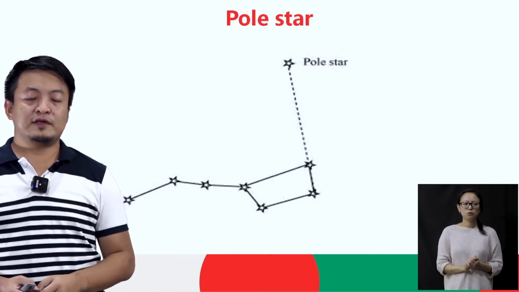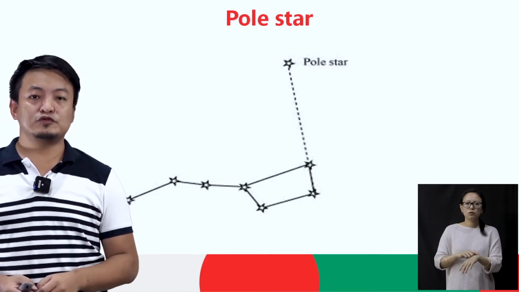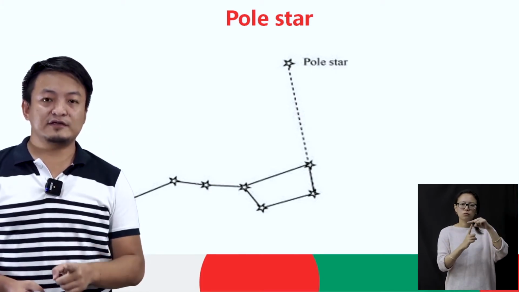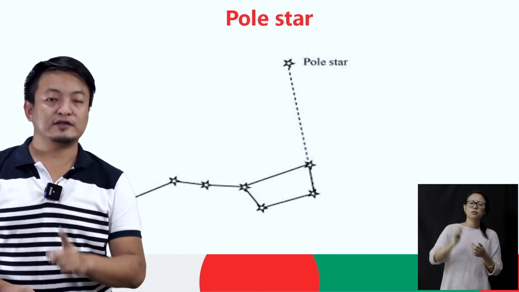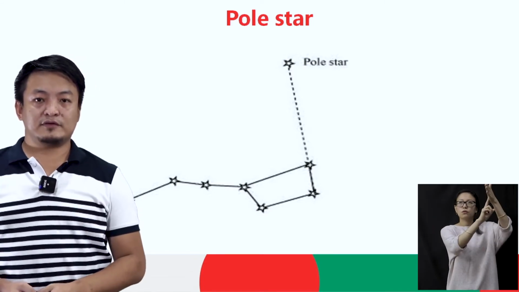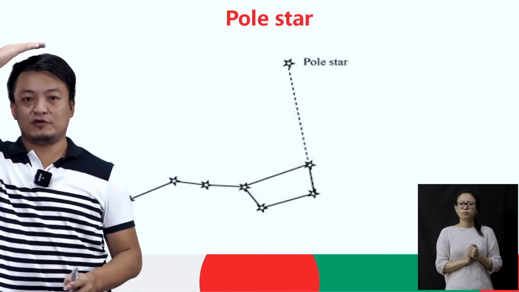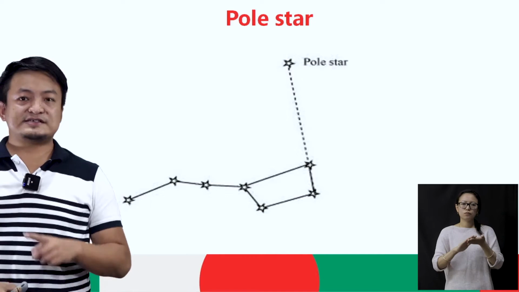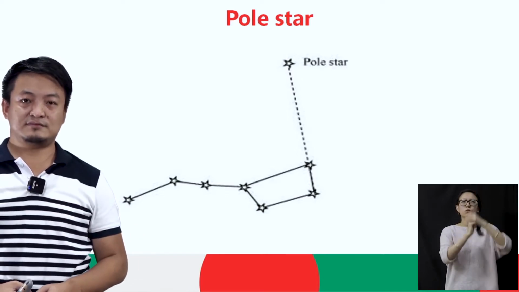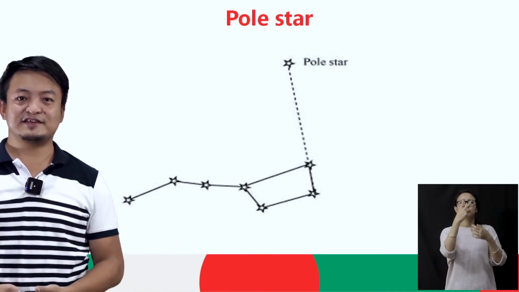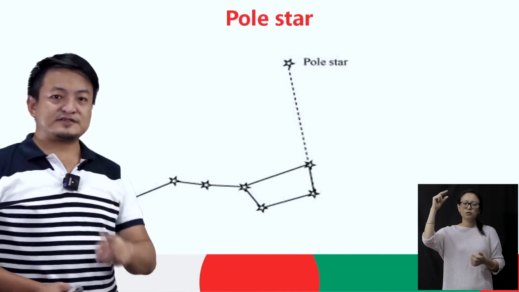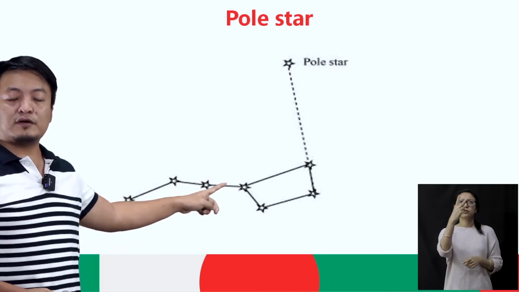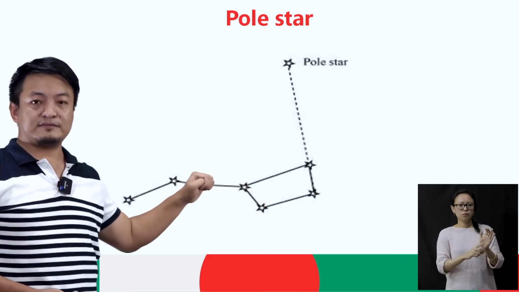Now students, at night time, you have to look up in the north, straight. When you watch the night sky, you have to look up straight in the north. North means straight up here. Now students, you will see a group of 7 stars, like best friends sticking together. Those 7 stars will be this one: 1, 2, 3, 4, 5, 6, 7.